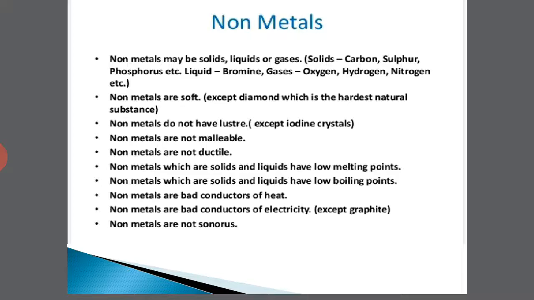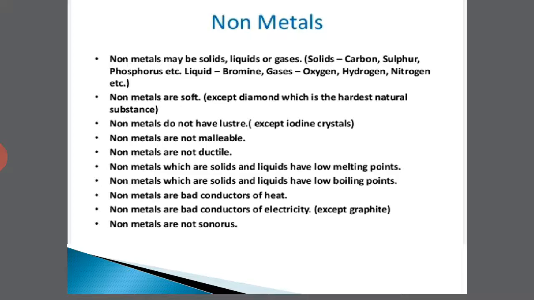Now, non-metals are bad conductors of heat. Reverse is the case with metals, they were good conductors of heat. Non-metals are bad conductors of electricity except graphite, but reverse was the case with metals. Non-metals are not sonorous and metals were sonorous.